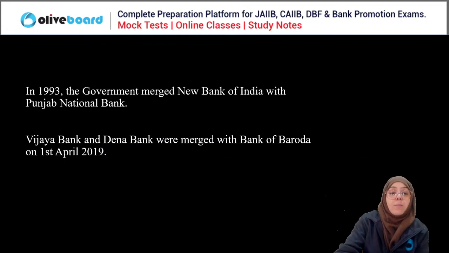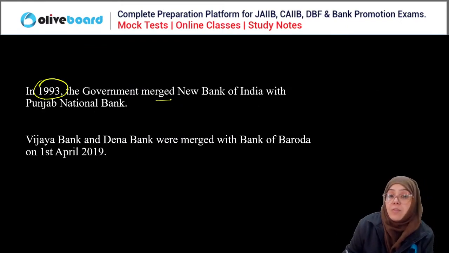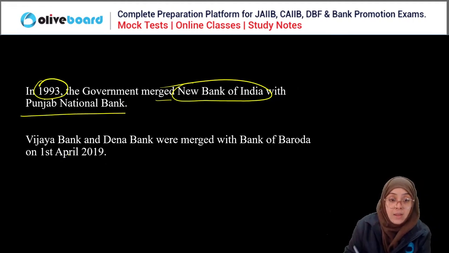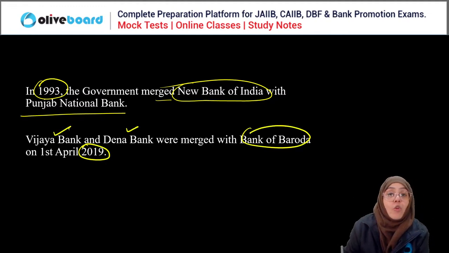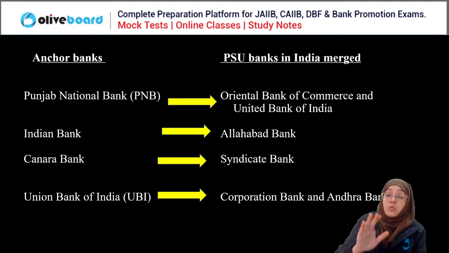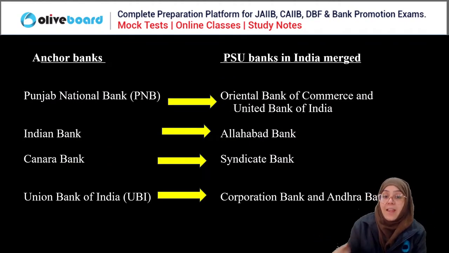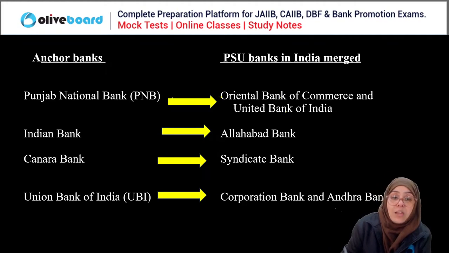Now let's talk about the merger of banks. First of all, in 1993, the Government of India merged New Bank of India with PNB. This was the first merger. Then in 2019, Vijaya Bank and Dena Bank merged into Bank of Baroda. Later in 2020, Oriental Bank of Commerce and United Bank of India merged into Punjab National Bank.